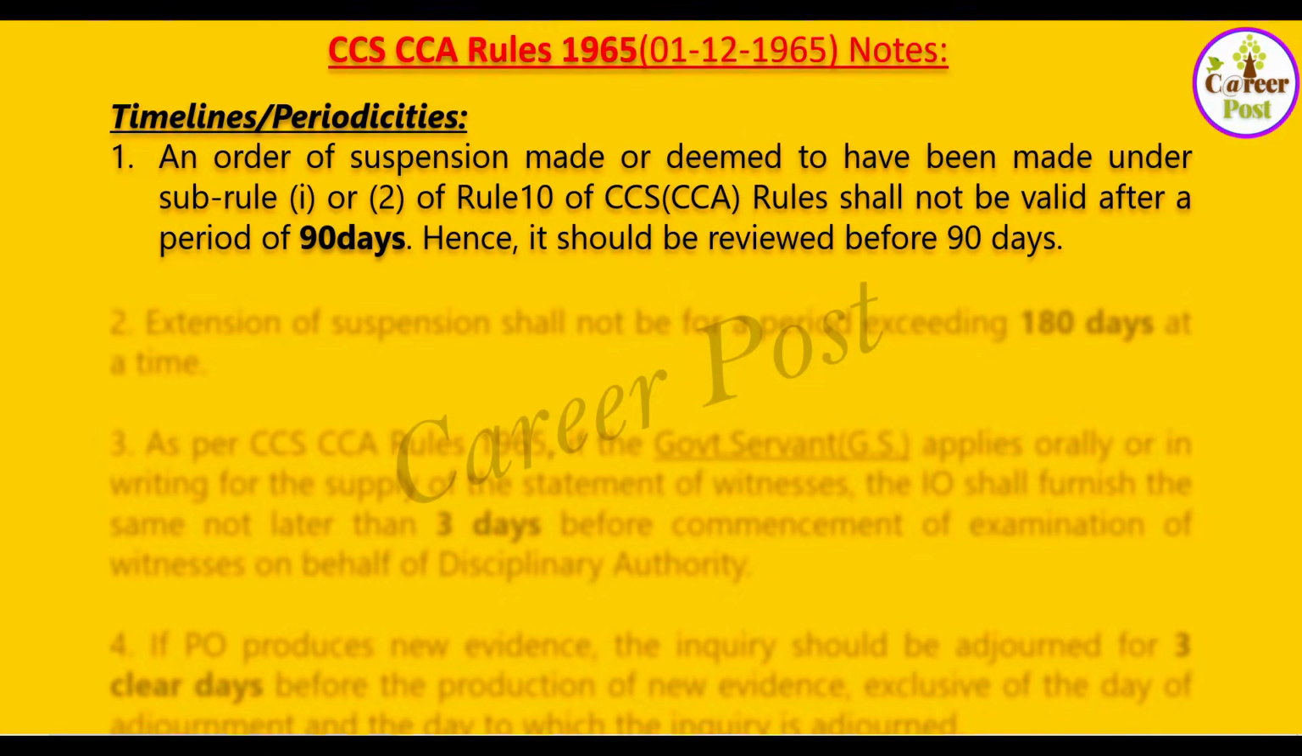An order of suspension made or deemed to have been made under sub rule 1 or 2 of rule 10 of CCS CCA rules shall not be valid after a period of 90 days. Hence, it should be reviewed before 90 days. So, any order of suspension should be reviewed before 90 days, otherwise it will become invalid. So, that 90 days is the time limit, and you should remember it.